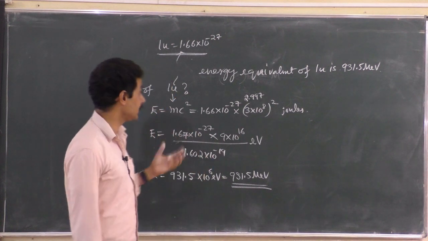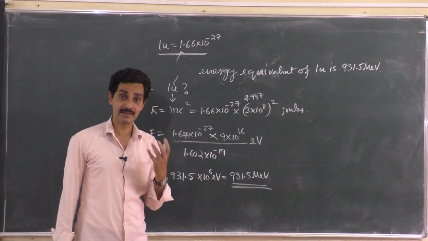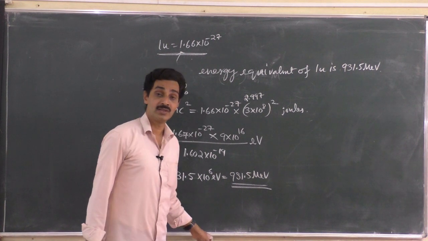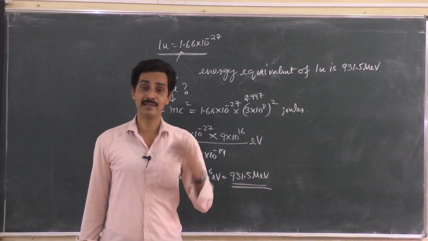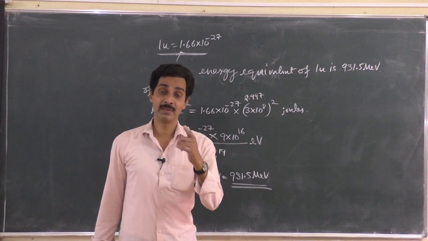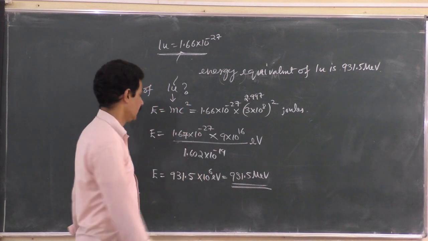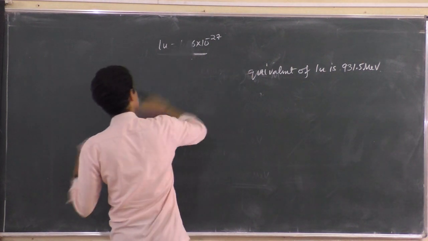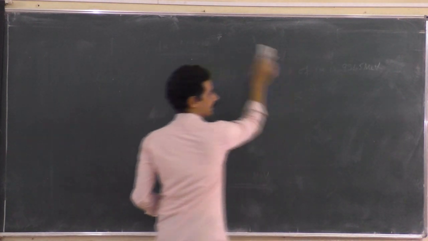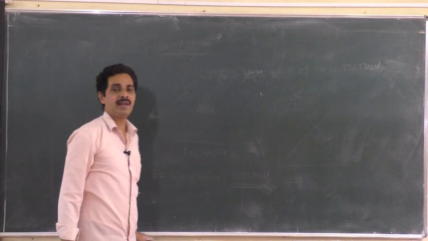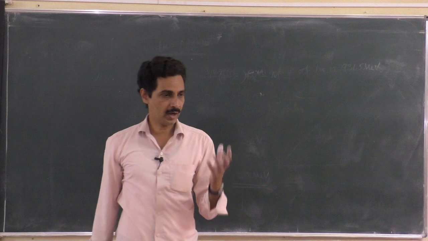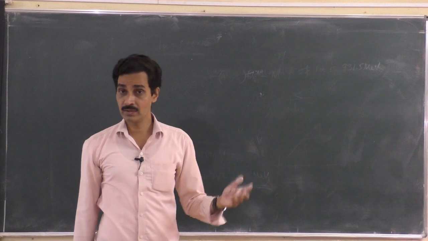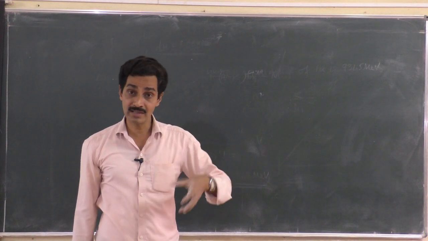So this is the energy of the nucleus. The nucleus has an energy within it, and that is called the binding energy of the nucleus. Binding energy is the best example for Einstein's mass energy relation, that mass can be converted into energy. So suppose you are asked to give an example for Einstein's mass energy relation which says mass can be converted into energy. The example is binding energy. How is binding energy obtained? How is the nucleus formed? Just by losing some mass. From where do you get the mass? By losing the mass of the constituents itself, right?